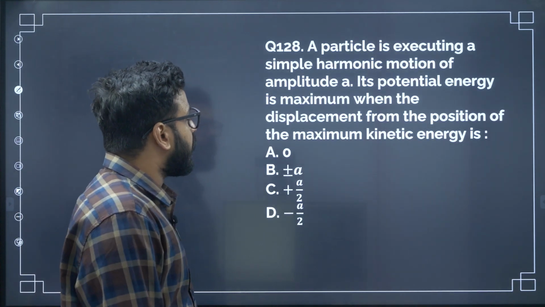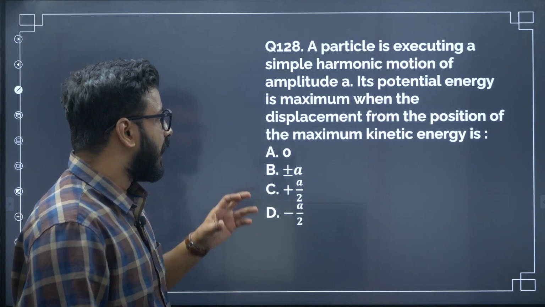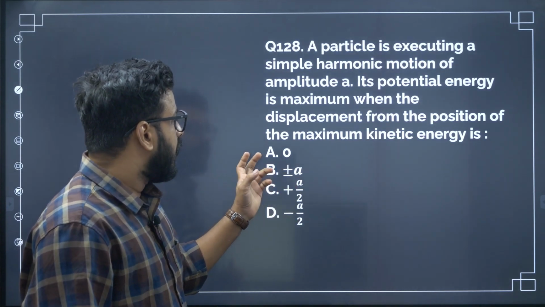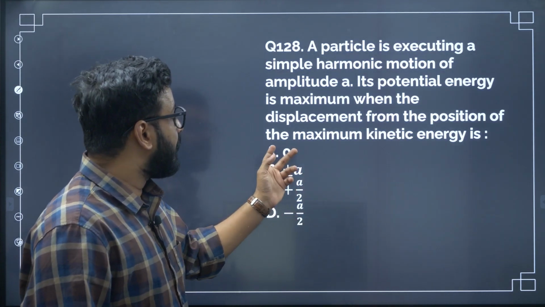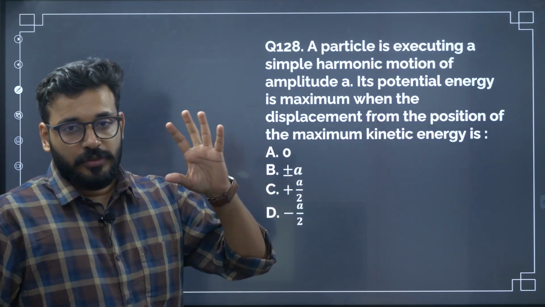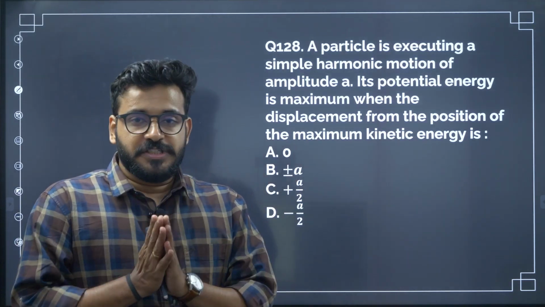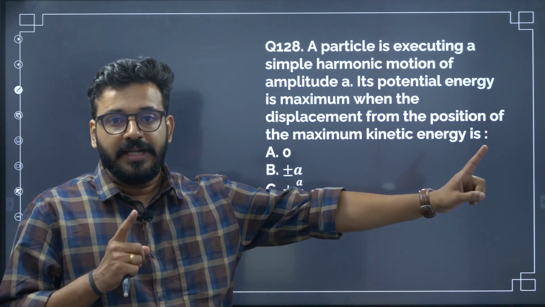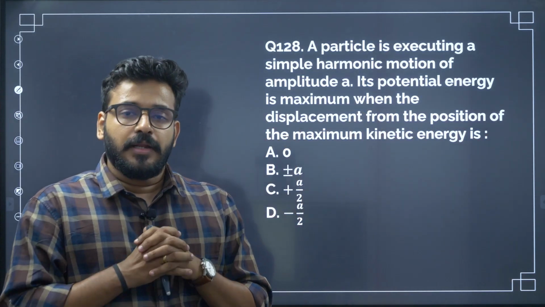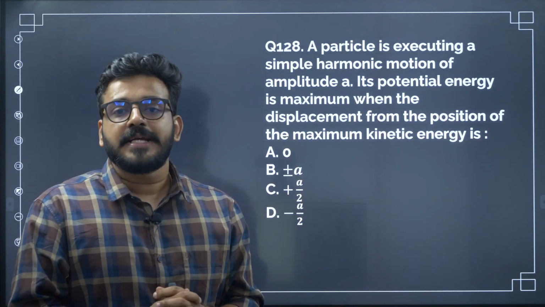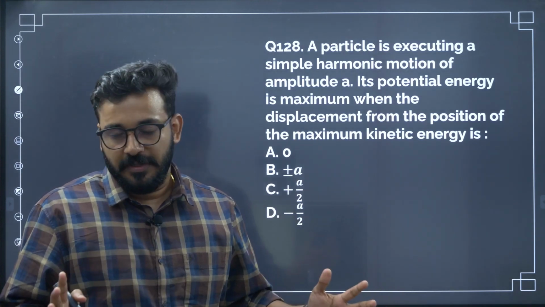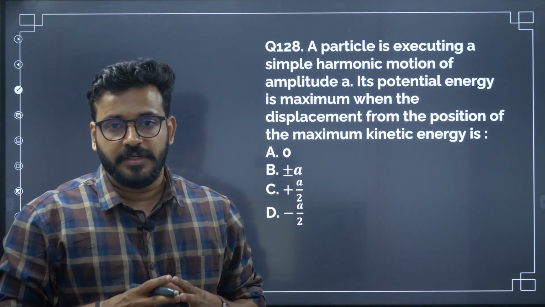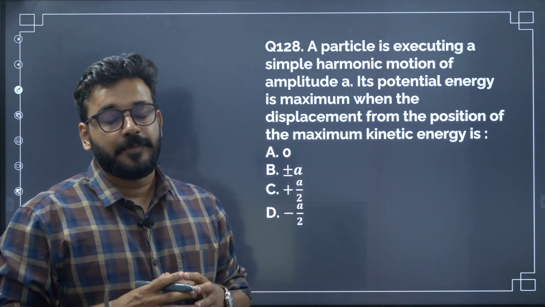The particle is executing a simple harmonic motion of amplitude A. Its potential energy is maximum when the displacement from the position of the maximum kinetic energy is. The question is, from a position where the kinetic energy is maximum, how far is that point where potential energy is maximum? Now for this you need to know where the kinetic energy is maximum and where the potential energy is maximum. It's a very simple theory question. Later on you can formulate whatever you need to do according to the question.